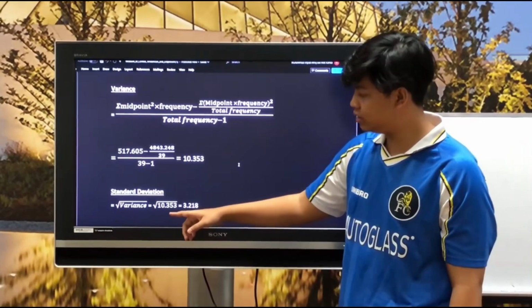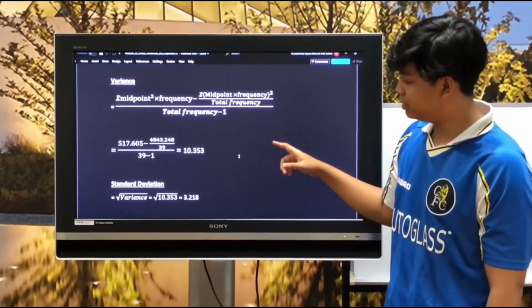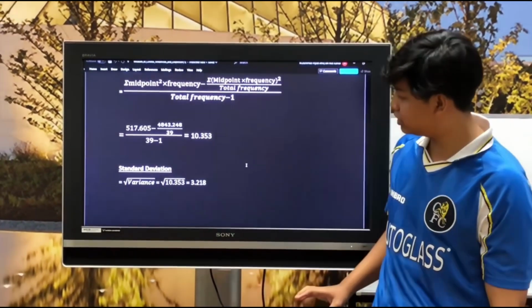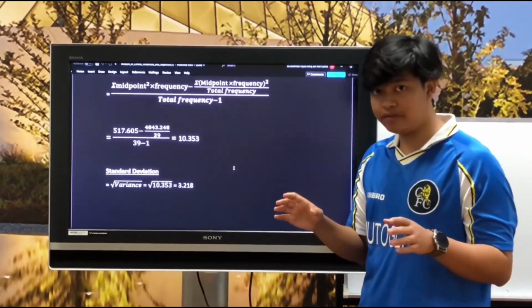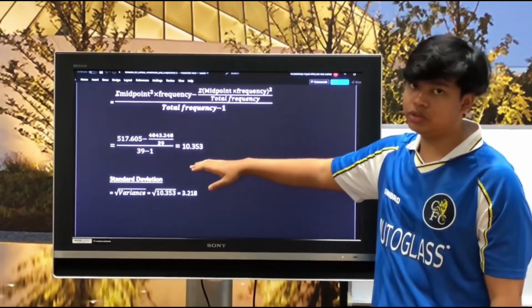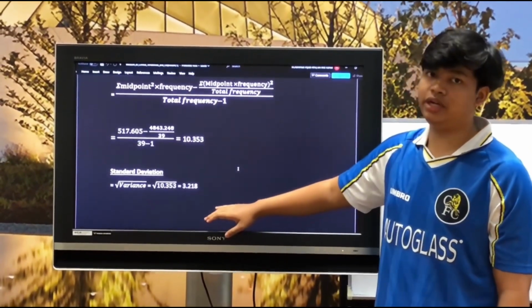And for standard deviation, this is just the square root of the variance. We get 3.218, and this standard deviation shows how much the data is dispersed from our mean. Because our variance is so high, we get a standard deviation that is very high.